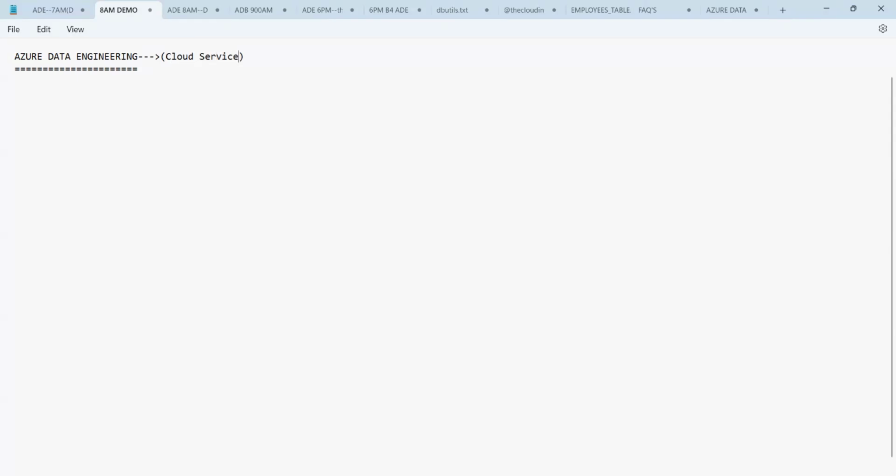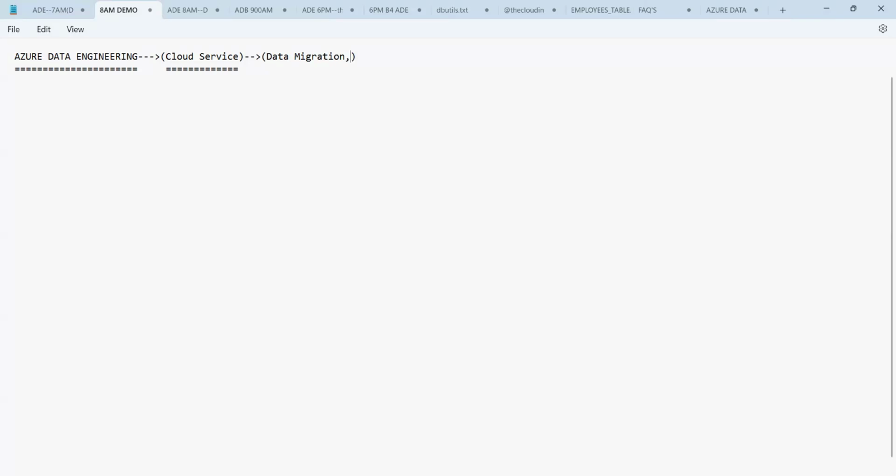It is a bunch of cloud services, that means many cloud services are intact here. But using these cloud services, what are the jobs we can do here? We can do the following jobs. The first one is data migration, guys.